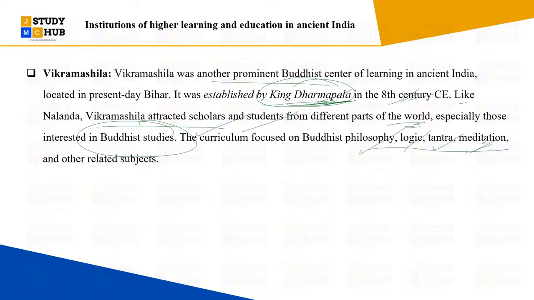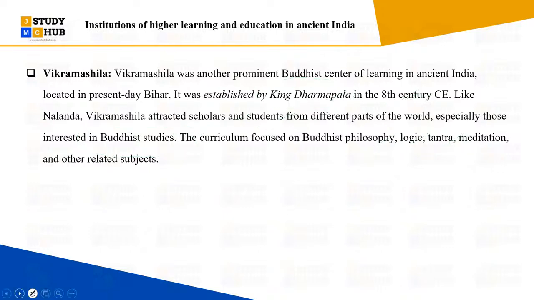So it was called the hub of Buddhist studies, and its related subjects were being taught in these universities, and this was the main thing that attracted the scholars and students, right?